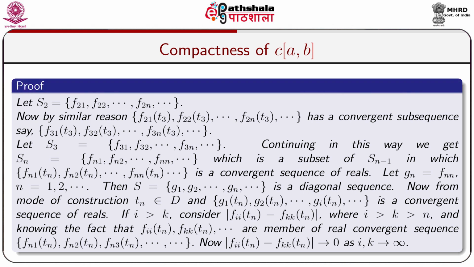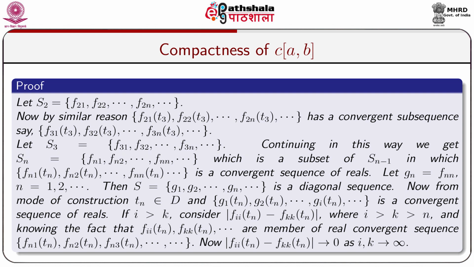Now, by similar reason f21(t3), f22(t3), dot dot dot, f2n(t3), dot dot dot has a convergent subsequence, say f31(t3), f32(t3), dot dot dot, f3n(t3). Let us take S3 equal to f31, f32, dot dot dot, f3n and so on.